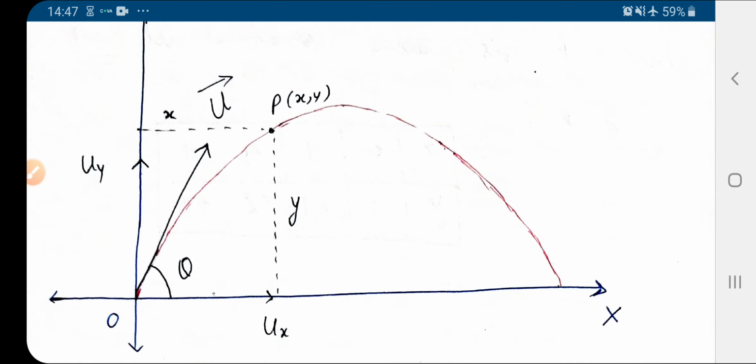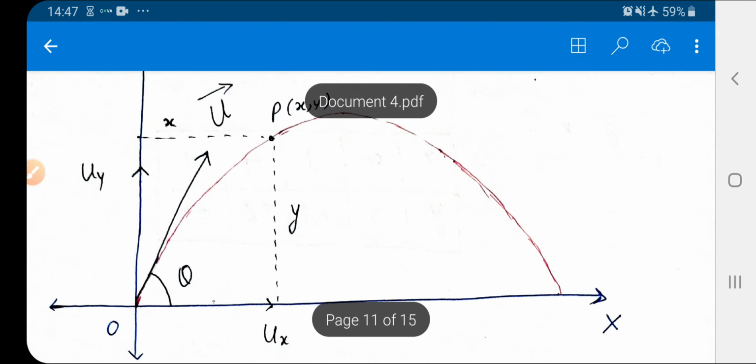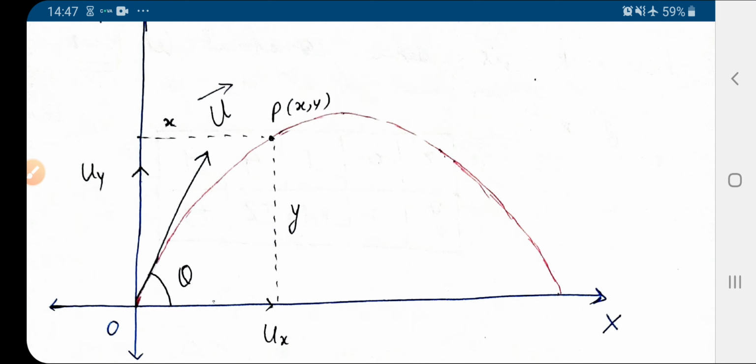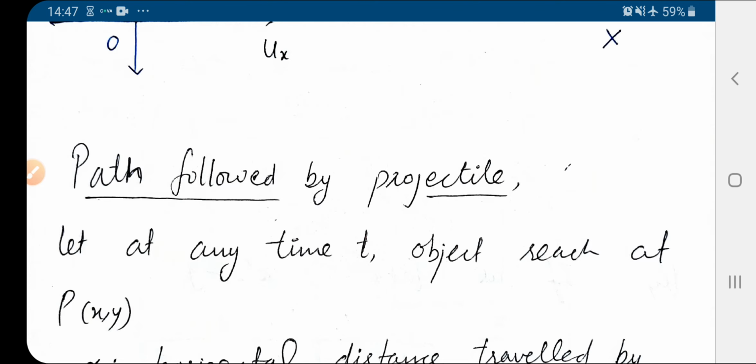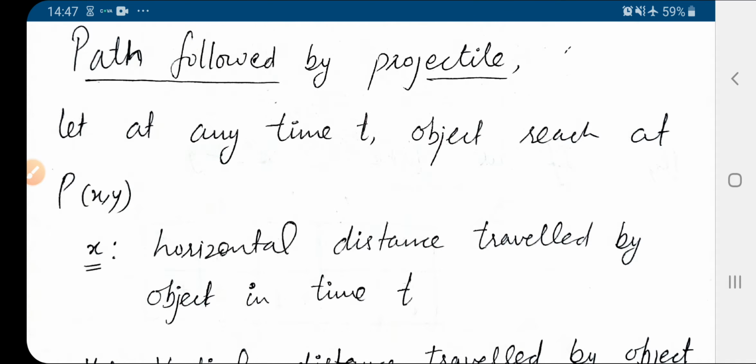So here, once again, see the diagram. This is the body projected at some angle theta with the horizontal direction with initial velocity vector u vector, and on resolving the velocity component, velocity along x-axis is ux, similarly along y-axis is uy. So now, the path followed by the projectile.